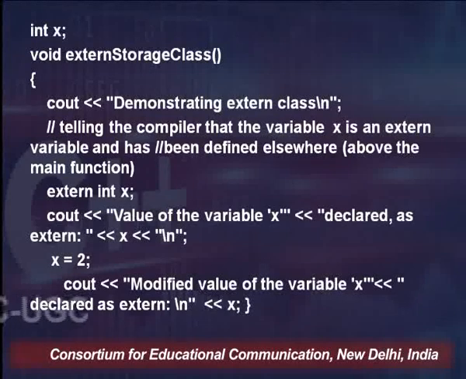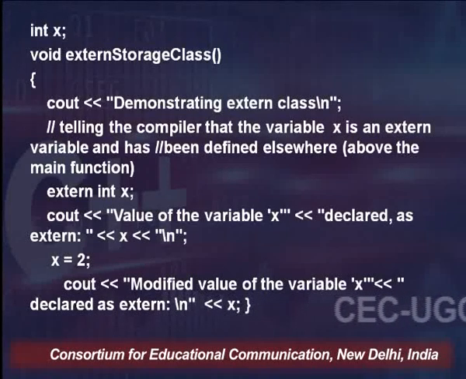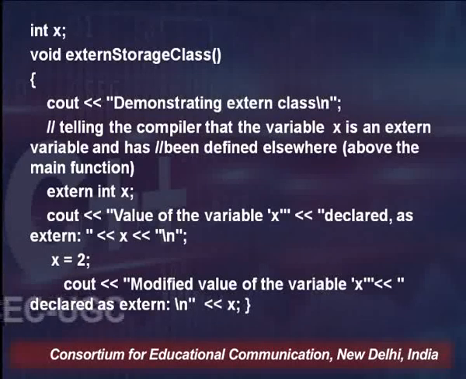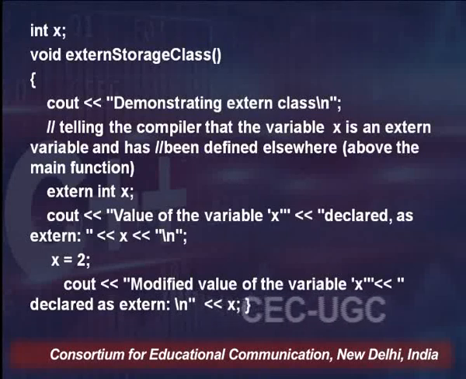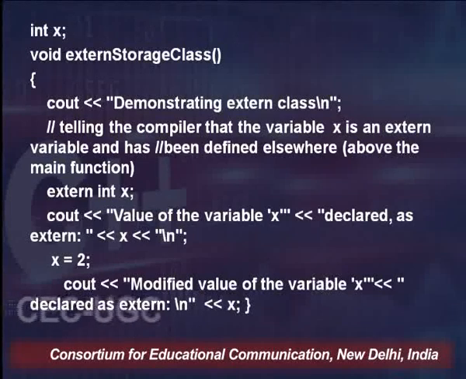So what is happening within this function: outside the function I have taken one integer x. As it is outside the function, obviously it is global, and here we have taken that particular variable as extern x. The value of the variable as of now is not initialized.